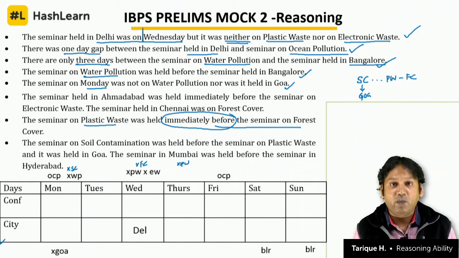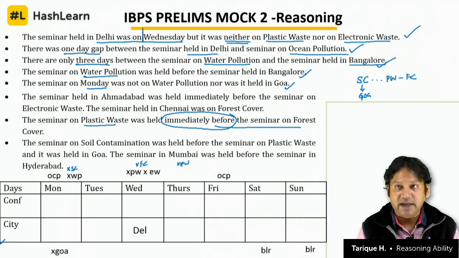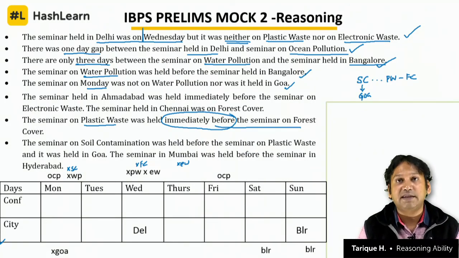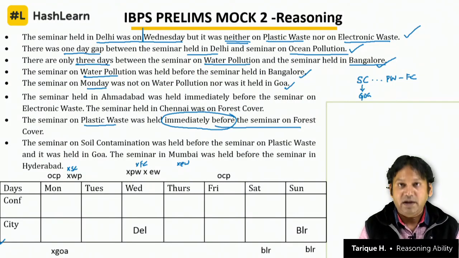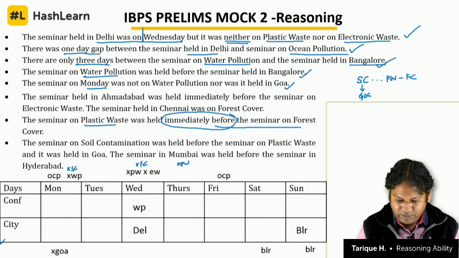And right now we have only one city there, that is Wednesday, Delhi, and nothing else is there. So what we'll do, we'll take an assumption. Let's say this is Bangalore. So there's no other way of going forward. We'll take an assumption, fill the table, and then see what is the answer. This is Bangalore. That means